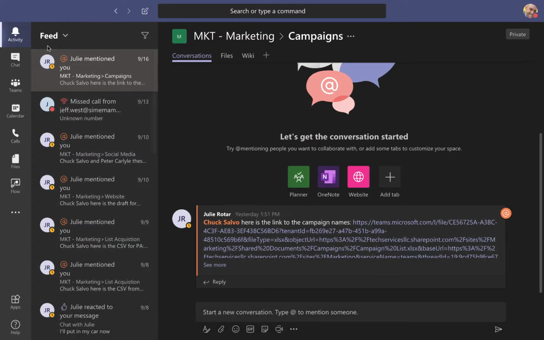So starting on the left-hand side, what do we have? First one is activity. The activity is a way of you being notified about your users and collaborators mentioning you potentially inside of a work product, maybe making a telephone call to you, reacting to messages that you've sent.